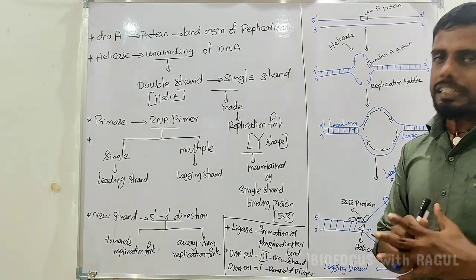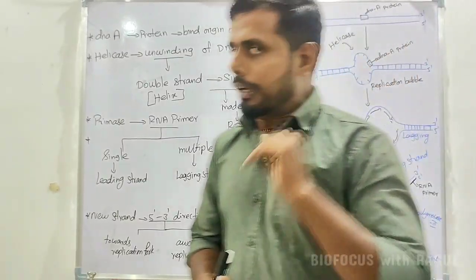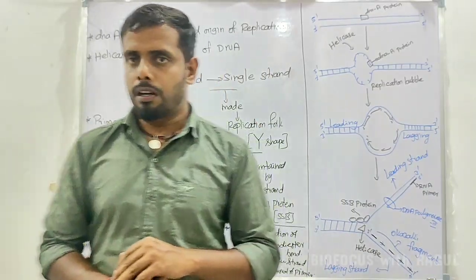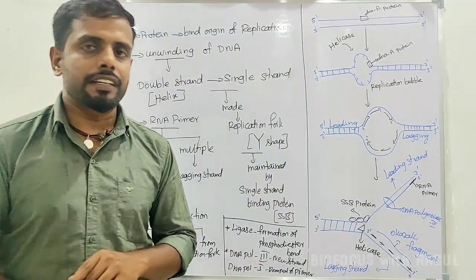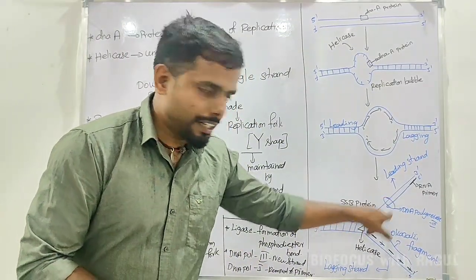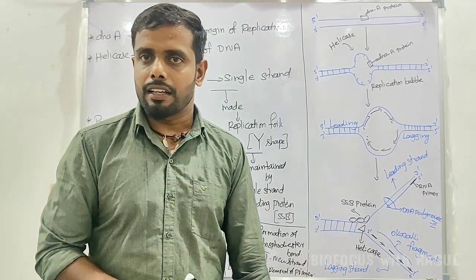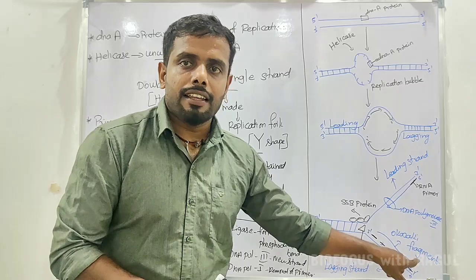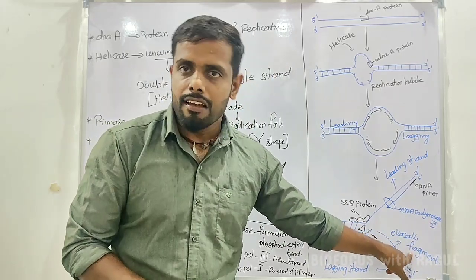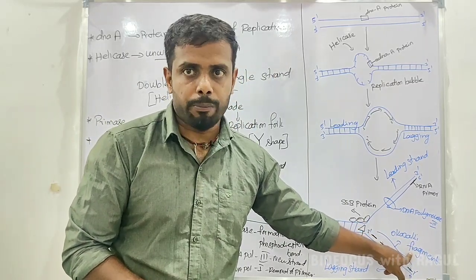ஓகே, இப்போ இந்த ரெண்டு கேஸ்லயுமே DNA polymerase தான் நமக்கு இன்வால்வ் ஆகுறாங்க. But the only difference is that in the case of leading strand it is a continuous manner, and in the case of lagging strand it is a discontinuous manner. அப்ப அந்த discontinuous strand தான் ஒகாசாகி fragment. That is very very important one.